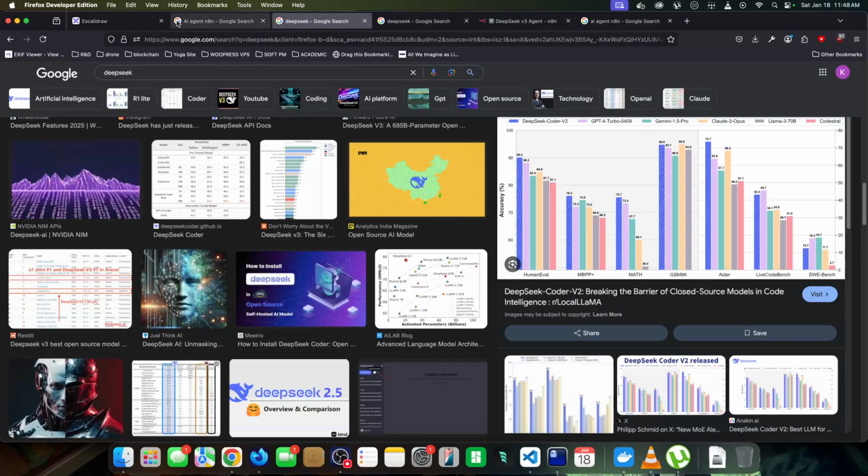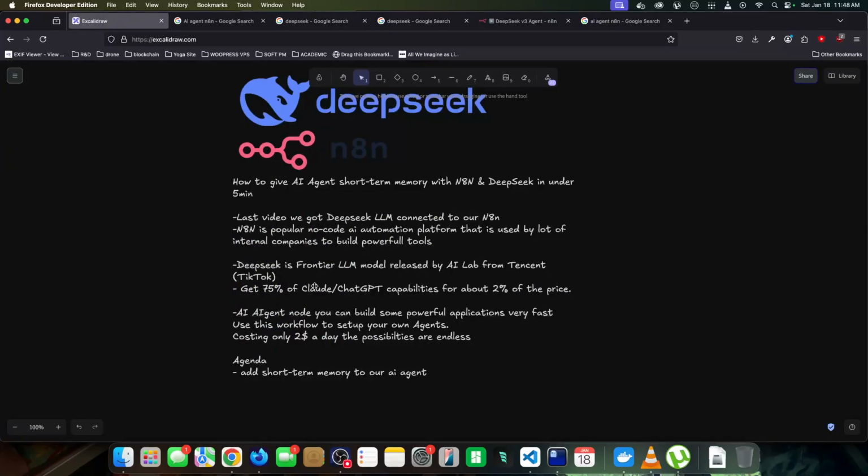And why do I like Deepseek, guys? Because Deepseek is a frontier model. It only came out, I think, December, right before Christmas, and it was released by the guys from Tencent Lab. And Tencent, they run TikTok, so they're very smart, powerful. They know what they're doing, and why a lot of people like DeepSeek is it's about, in my opinion, about 75 to 80% of the capabilities of ChatGPT and Claude, but it's only 2% of the price, guys.